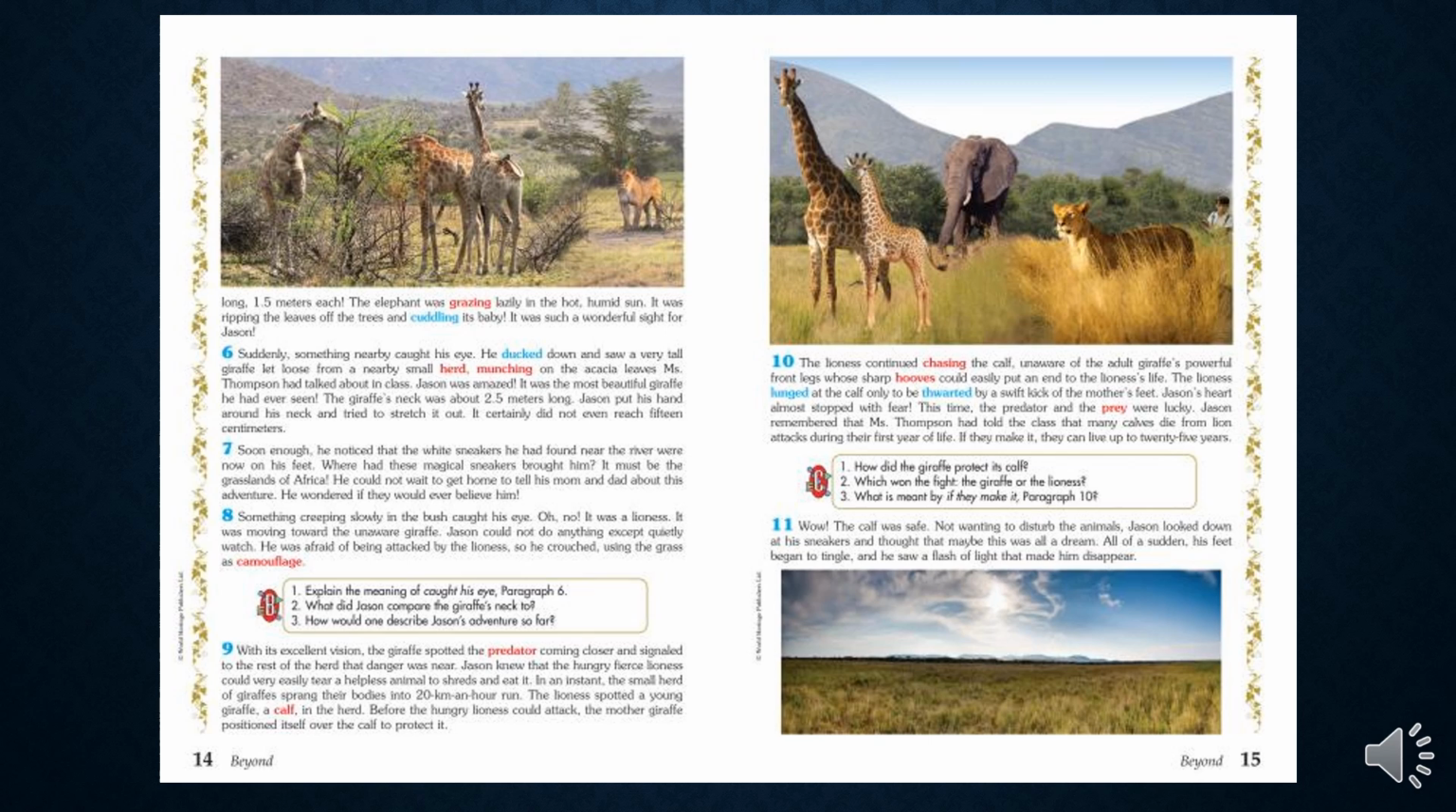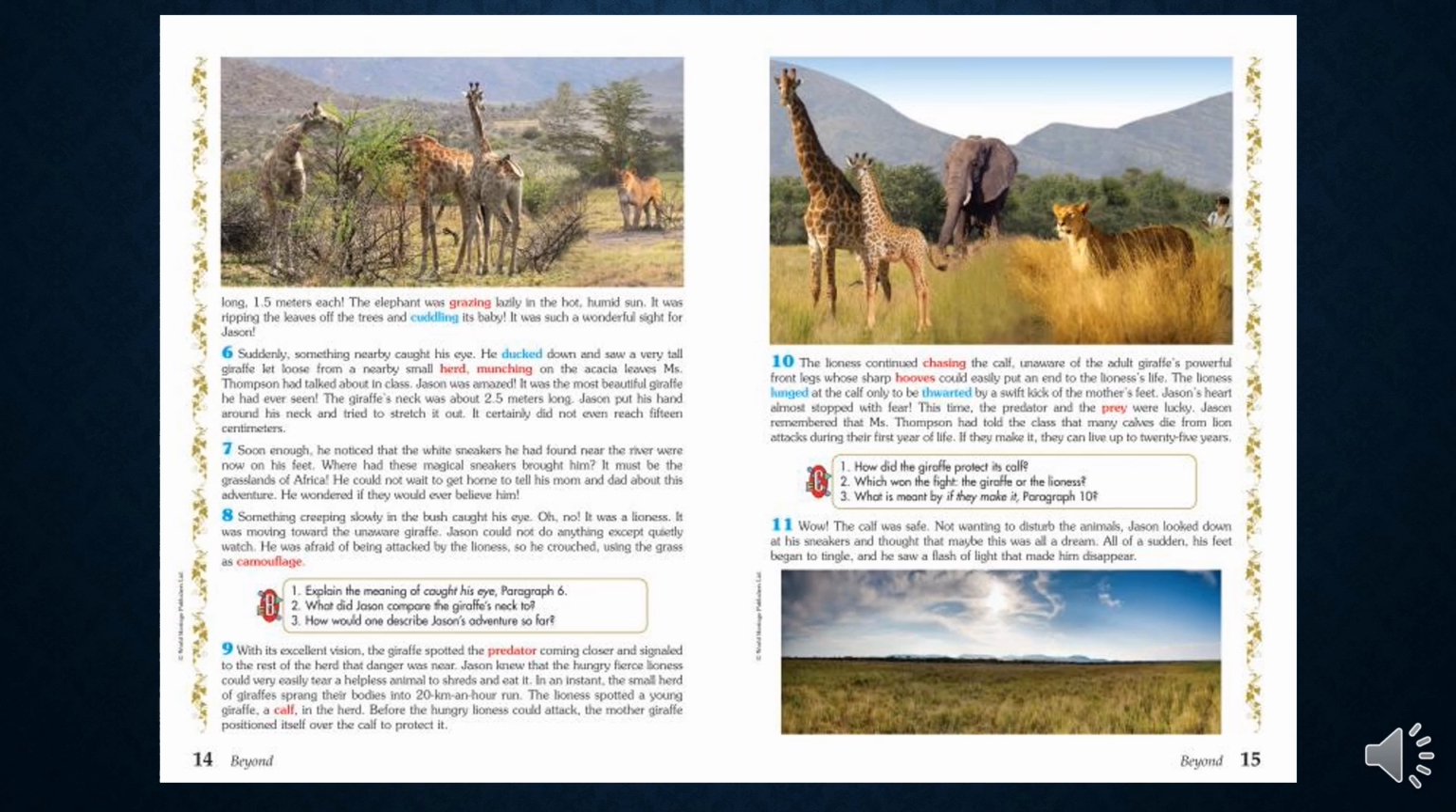So he saw a giraffe, which was 1.5 meters. Sorry, he talked about the elephant's ears, which were 1.5 meters each. The elephant was grazing lazily in the hot, humid sun. It was ripping the leaves off the trees and cuddling its baby. It was such a wonderful sight for Jason.